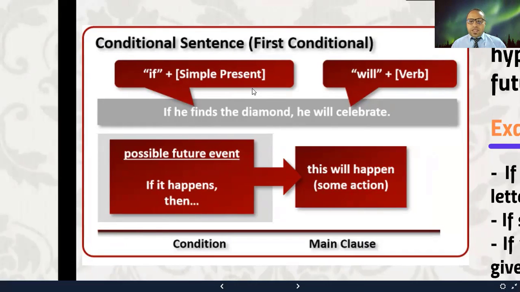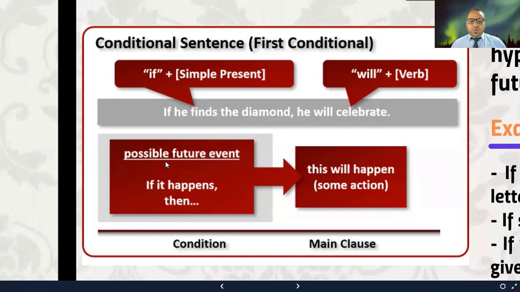If you remember, in conditional type 0, we have if plus simple present, and in the main clause, we have a simple present. But in conditional type 1, we have if plus simple present in the if clause and will plus verb in the main clause. For example, if he finds the diamond, he will celebrate, right?